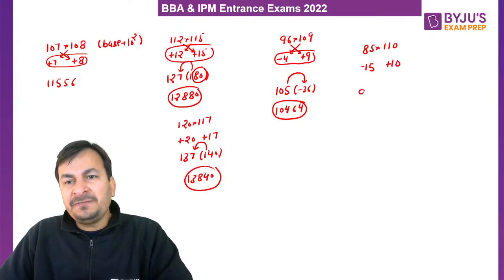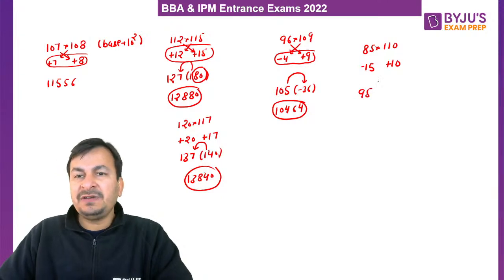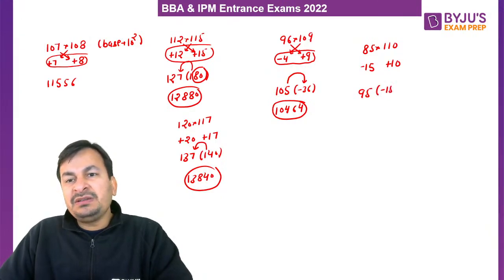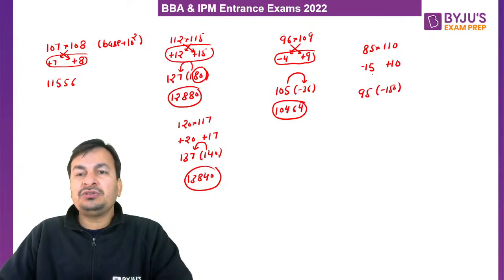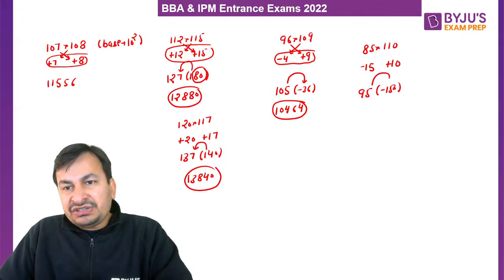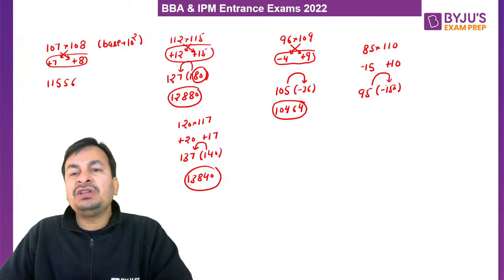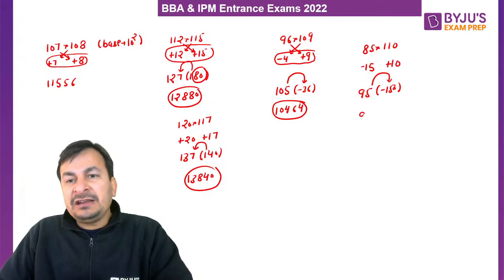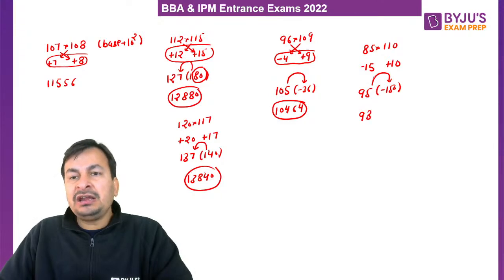So what will be the first part of the multiplication? 95. And in this case, what will be the second part of the multiplication? So minus 15 into 10, that is minus 150. But again, second part can never be negative. So we will take, in this case, 200 carry from the 100 place. So 95 becomes 93 and 200 minus 150 is 50.